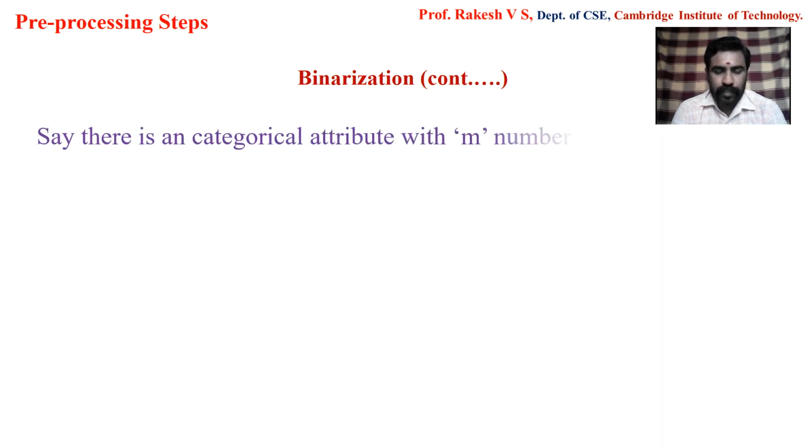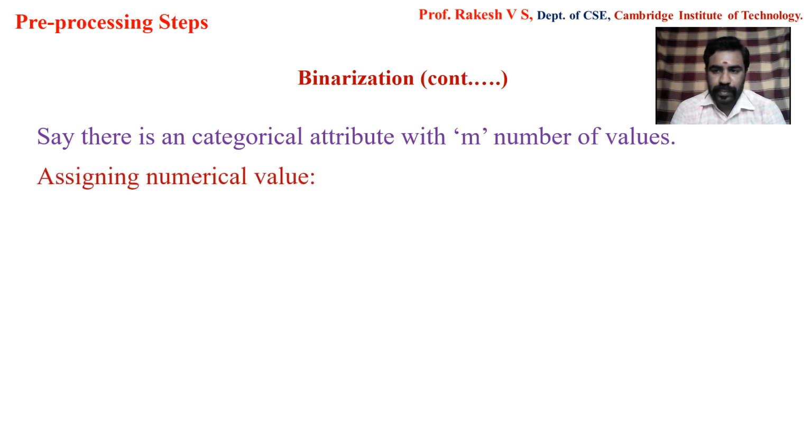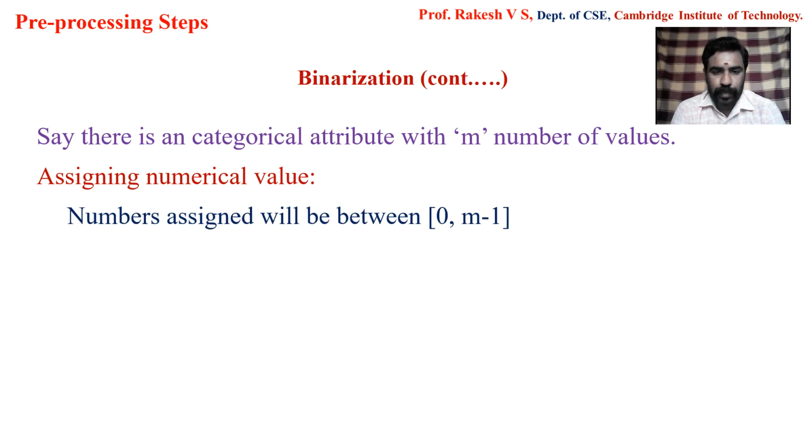Let us take that we are given a categorical attribute having m number of values. The first step that I'm going to apply here is assigning the numerical values. We will be assigning the values starting from 0 to m minus 1. But before that, when I say categorical attribute, we can have either a nominal type attribute or an ordinal type attribute. If it is a nominal attribute, we can straight away assign the values starting from 0 to m minus 1.